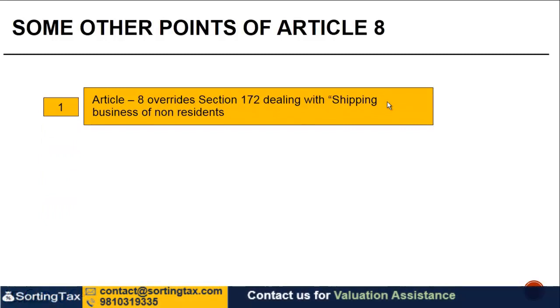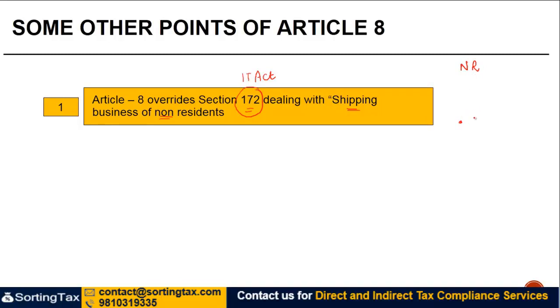So what are some of the points relating to Article 8, which we should know before we actually start getting into the details of the relevant text? Article 8 overrides Section 172 of the IT Act, which deals with shipping business of non-resident. In simple terms, what Section 172 provides is that if there is a non-resident who picks up carriage, passengers, etc. from a port in India, then the profits which are taxable in India are 7.5% of the receipts.